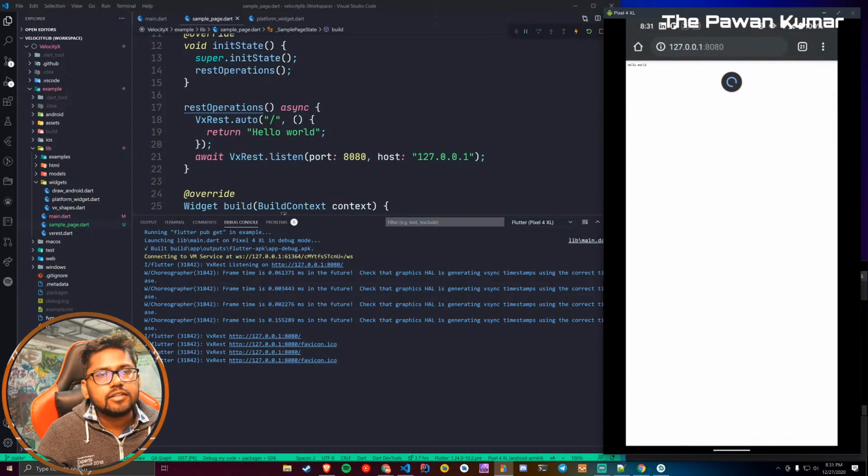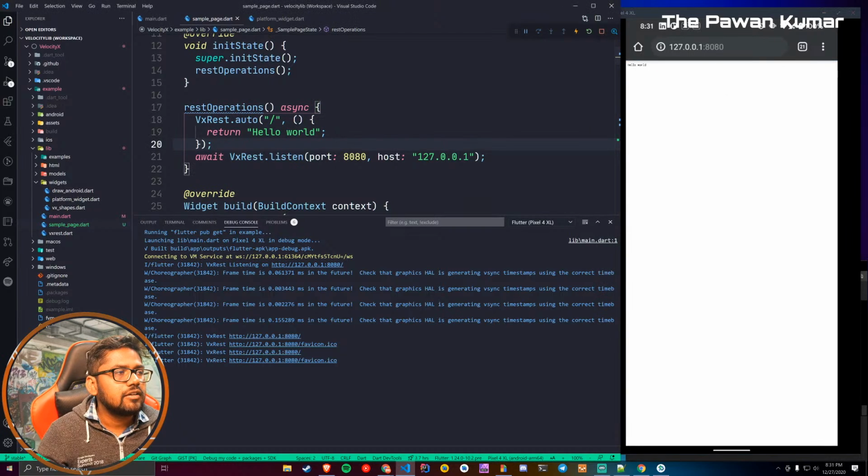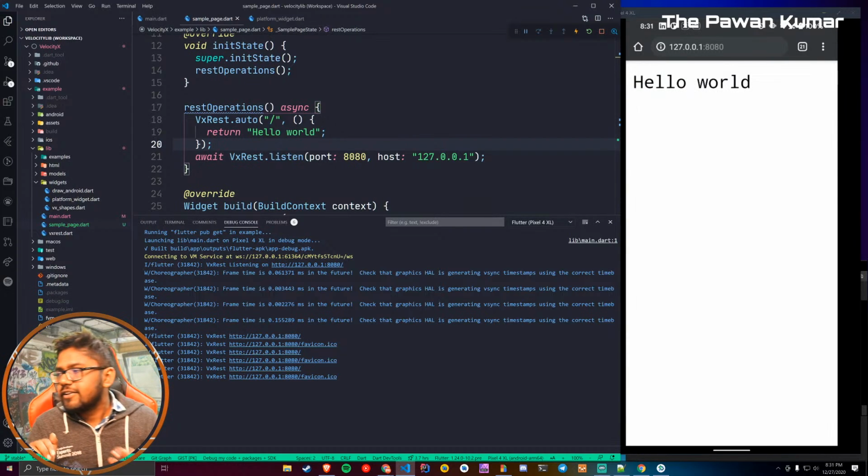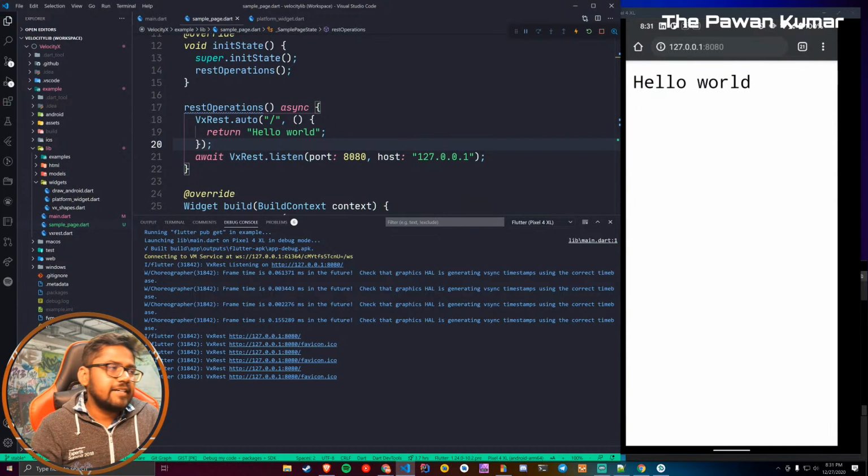I think you can see it, but if you cannot, what I can do, because this is an HTML response, I can increase the size, in fact. Okay, now I think you can see it, hello world. So good news is that the library is fine. Bad news is that the machine is not fine. For some reason it is blocking this. But if you see here, everything is working.